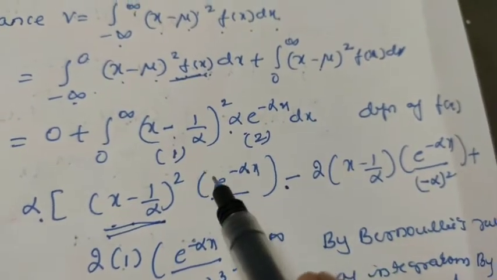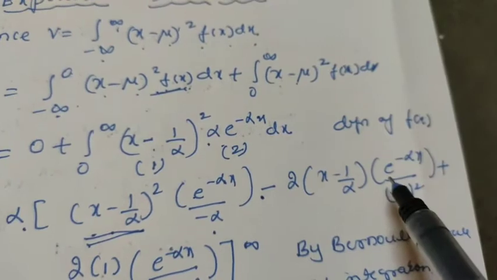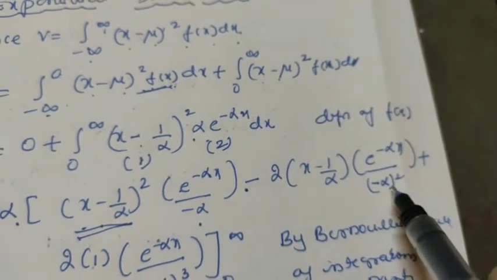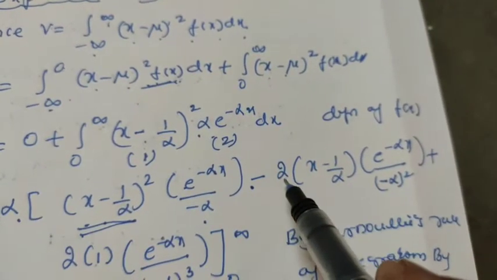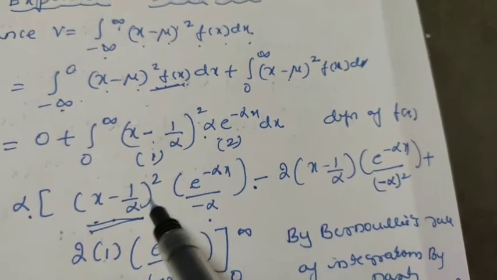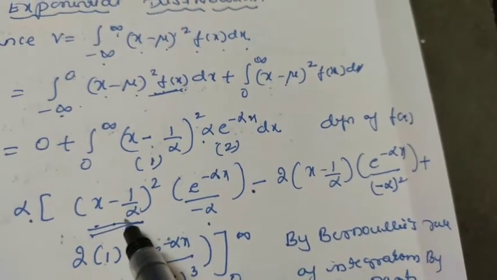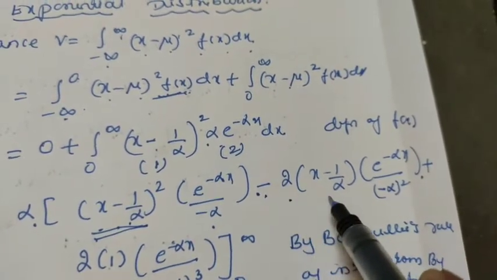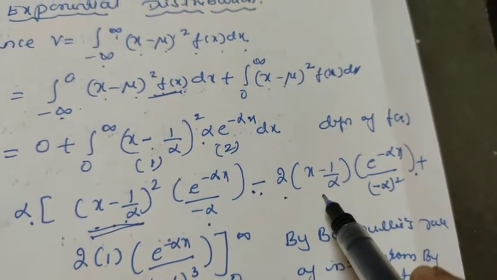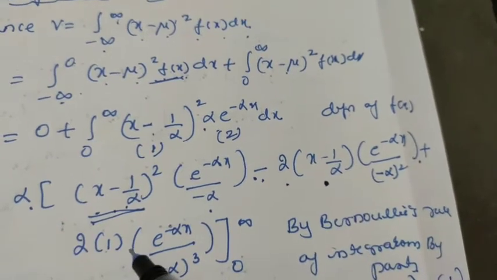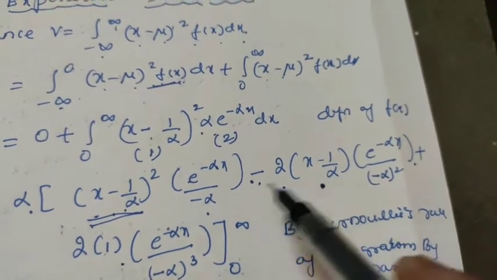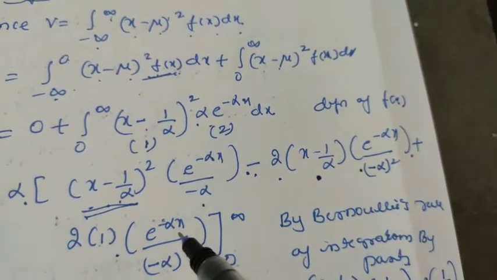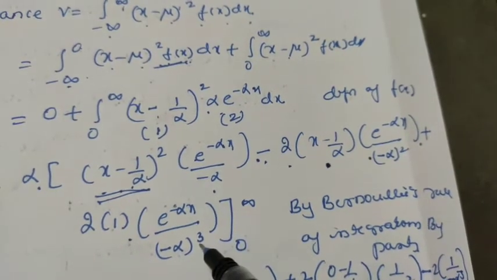Again the integration of the second one is e raised to minus alpha x divided by (minus alpha) whole square. Then you have to take alternate signs: first term plus, then minus, then plus. In this case you differentiate again: the derivative of 2 into (x minus 1 by alpha) is 2, with respect to x. And the integration of this one is e raised to minus alpha x divided by (minus alpha) whole cube, between the limits 0 and infinity.